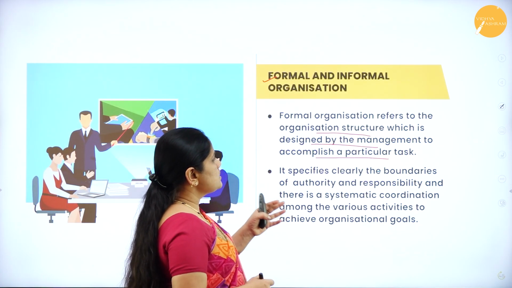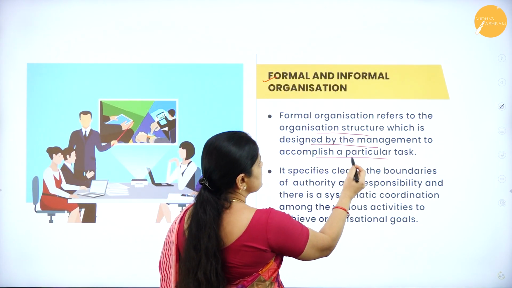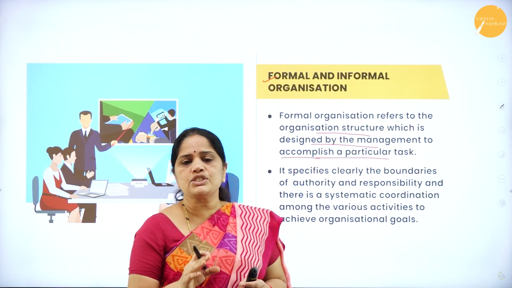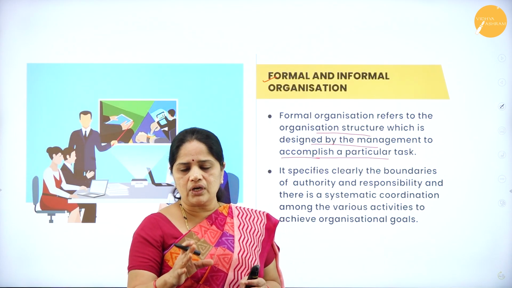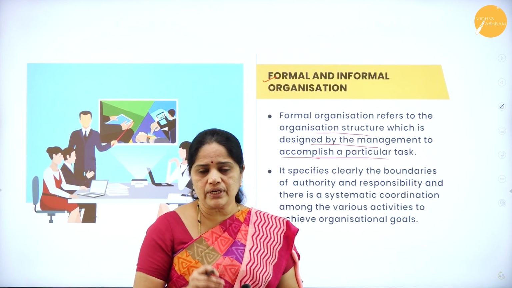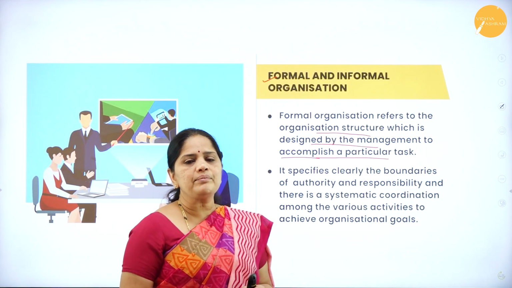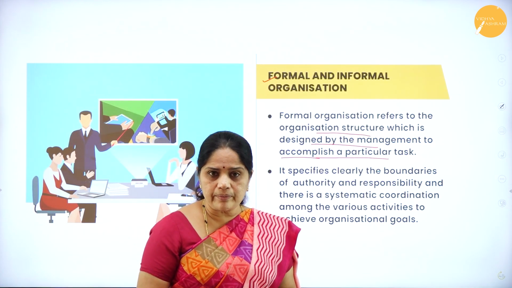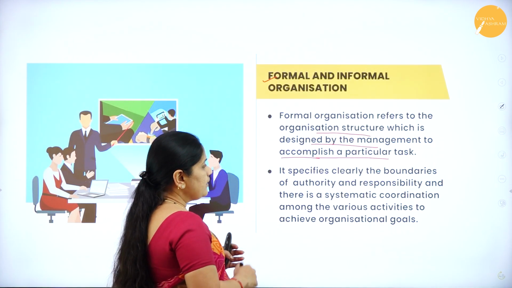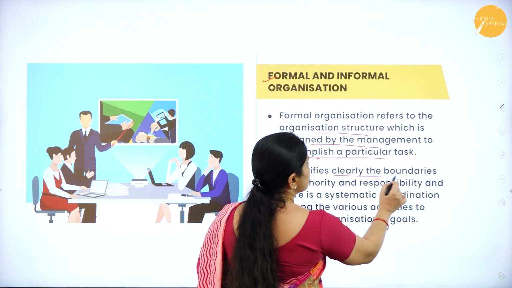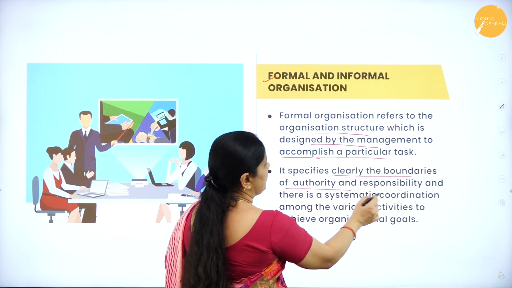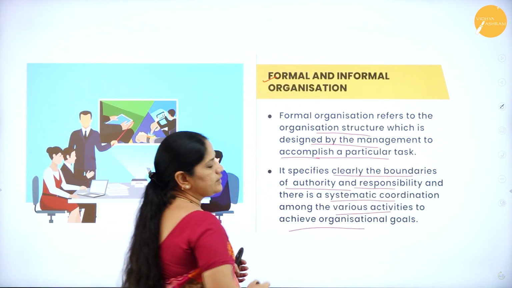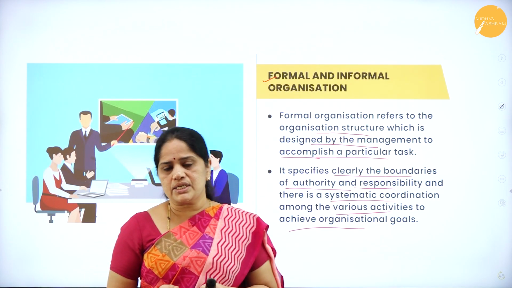It refers to the organization structure which is designed by the management to accomplish a particular task. Whatever task is to be performed by a particular division of the organization has to be done by that particular department. So it is the formal structure created for a particular purpose. That is called a formal organization. And in a formal organization, it clearly specifies the boundaries of authority and responsibility, and there is systematic coordination among the various activities to achieve the organizational goals.